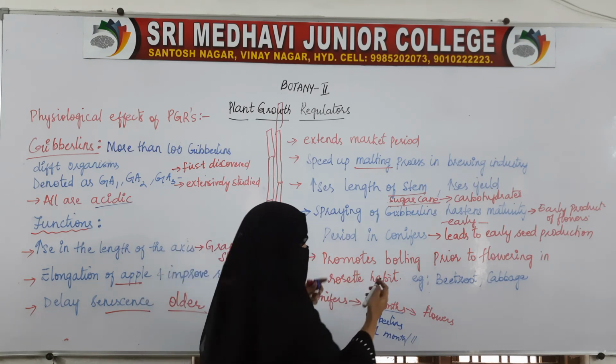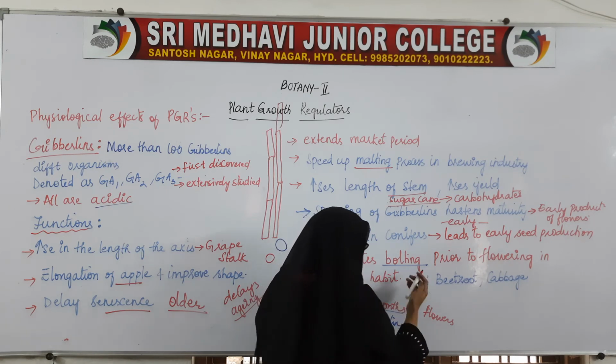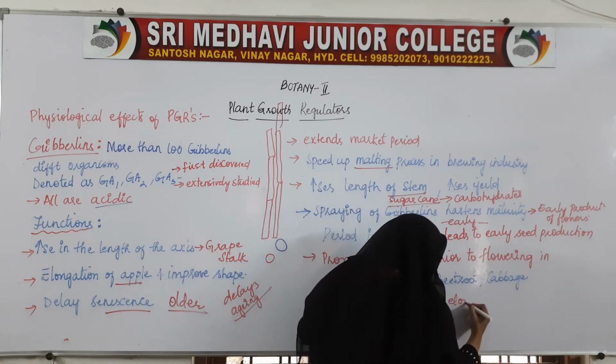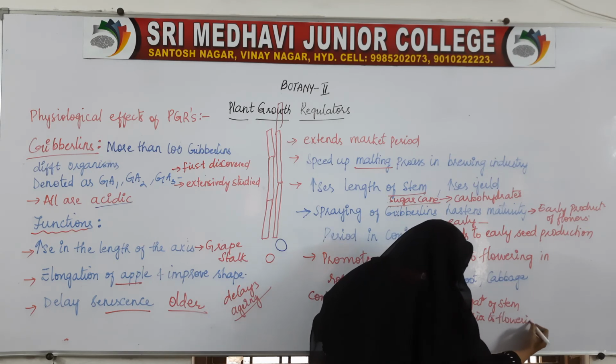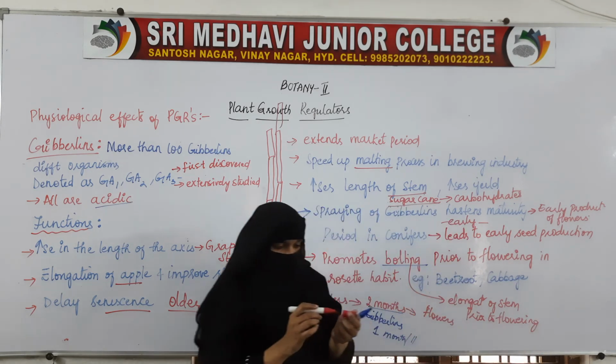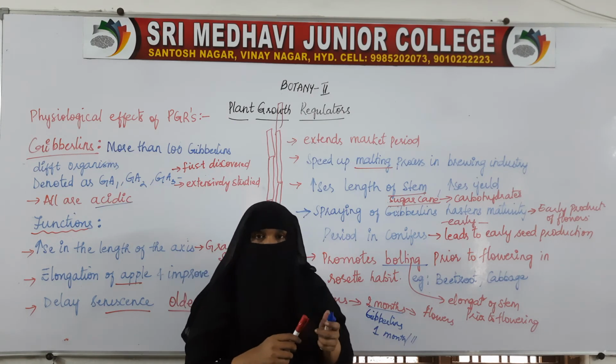So bolting is nothing but internodal elongation, that is elongation of the stem prior to flowering. Just before the flowering starts, the internodal length will be increased.